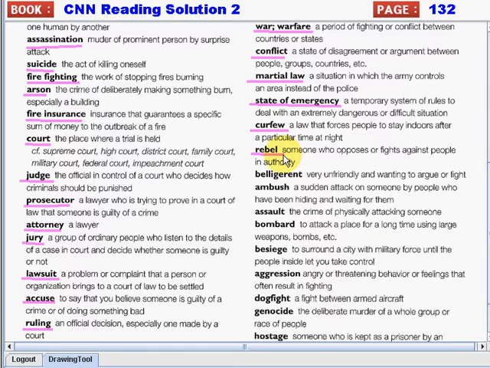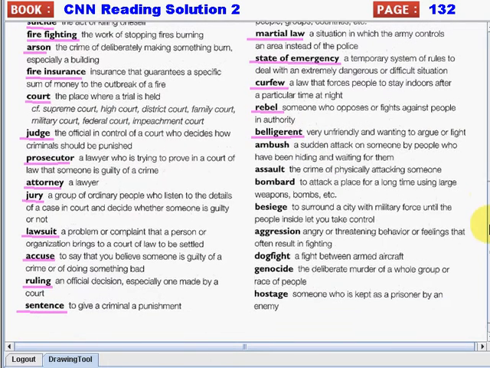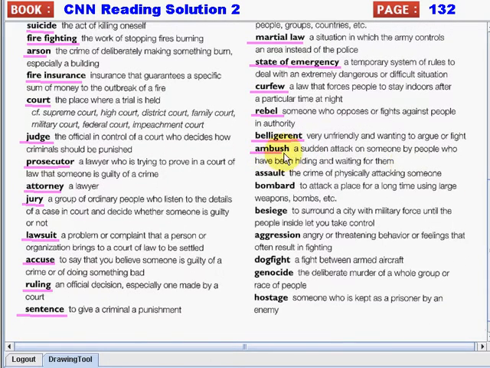Next is rebel. Again, rebel. So rebel is someone who opposes or fights against people in authority. Next is belligerent. Again, belligerent. So it means very unfriendly and wanting to argue or fight. Next we have ambush. Again, ambush. So it is a sudden attack on someone by people who have been hiding and waiting for them.